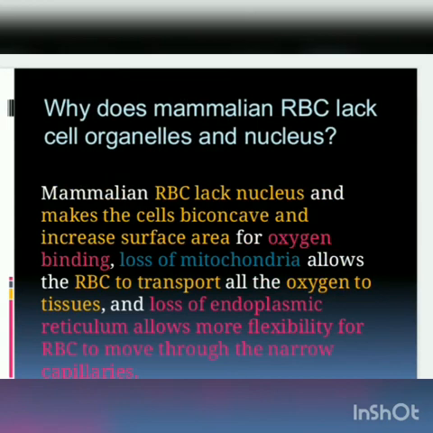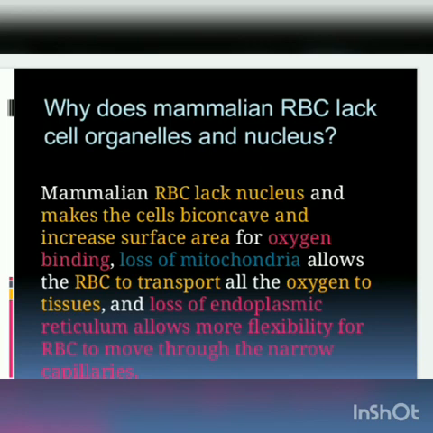Mammalian RBCs lack a nucleus, which makes the cell biconcave and increases the surface area. The absence of the nucleus is the main reason for the biconcave structure attained by the RBC, which increases the surface area. For what? The increased surface area is for oxygen binding. Because of the increased surface area of the biconcave disc shaped structure and the absence of the nucleus, oxygen binding is enormous in amount.